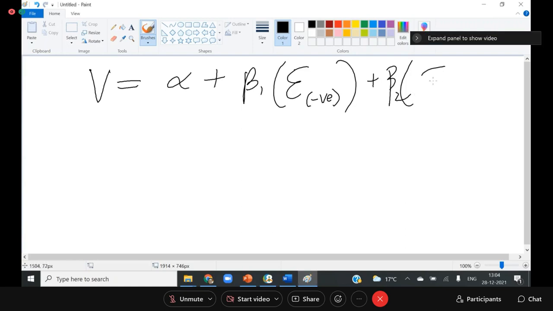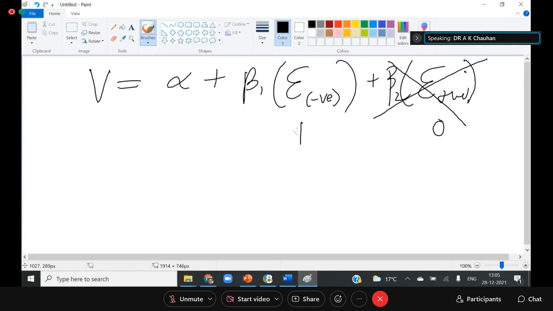This equation is known as the dummy regression. When the error is negative, I put 1. When the error is positive, I put 0. This concept is called dummy. Because it is 0, I'm not taking it; I'm taking only 1 when the error is negative.